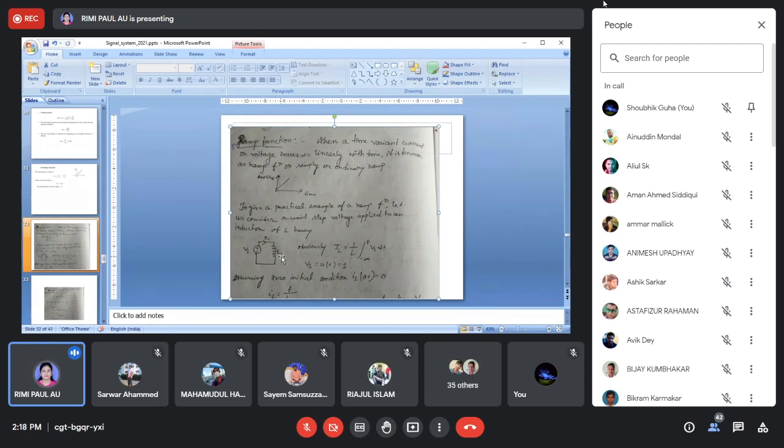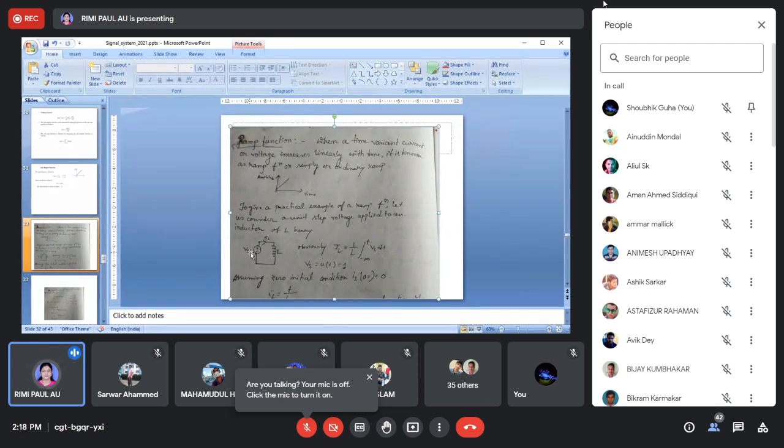How? If I do the integration, IL is equal to 1 by L, integral from minus infinity to t of Vs dt, where Vs is the supply voltage.